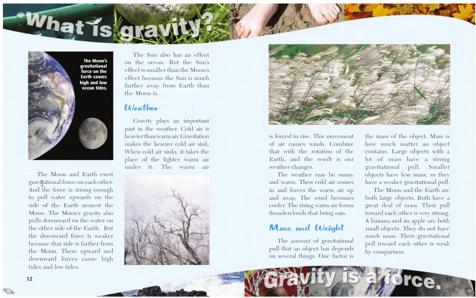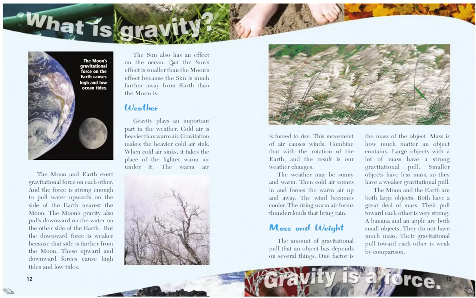The moon and Earth exert gravitational force on each other, and the force is strong enough to pull water upwards on the side of the Earth nearest the moon. The moon's gravity also pulls downward on the water on the other side of the Earth, but the downward force is weaker because that side is farther from the moon. These upward and downward forces cause high tides and low tides.